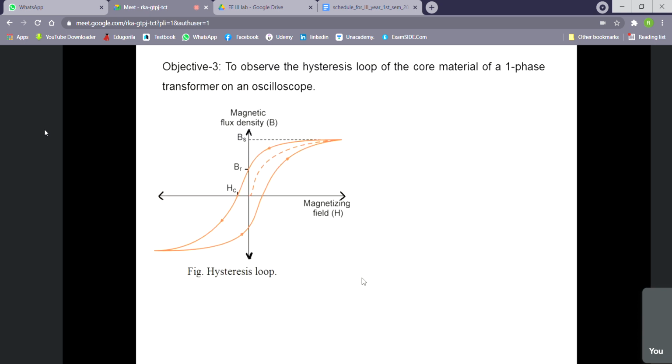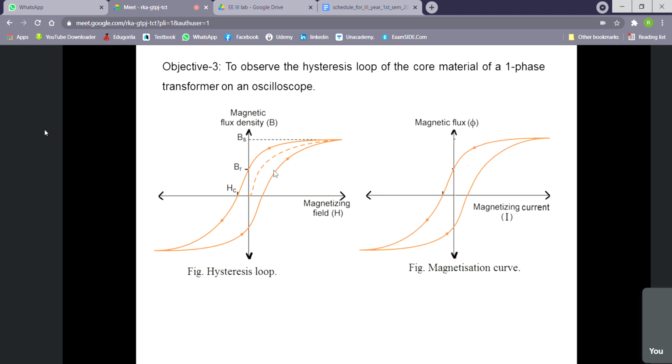Now the last one is that we have to observe the hysteresis loop of the core material of the single phase transformer. So this is the hysteresis loop actually. The Y axis is B, the X axis is H. Now we are tracing only. We are not measuring the hysteresis loss and all that.